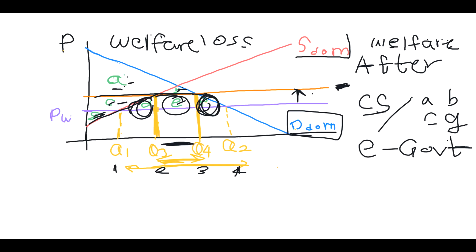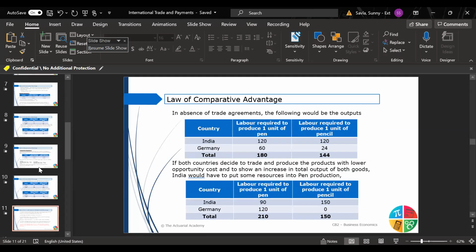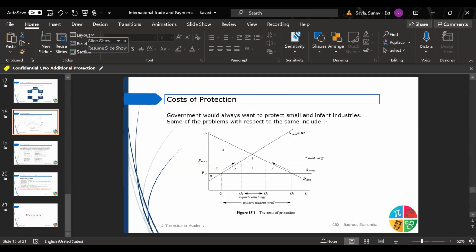So the government would have to pay. I will now close this white screen and keep sharing my own screen. So you can just pause that video again and view it many times if you want.